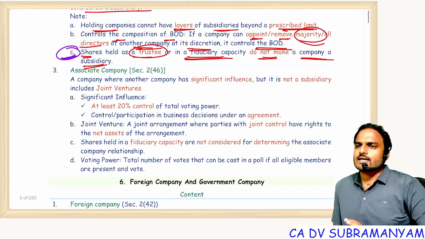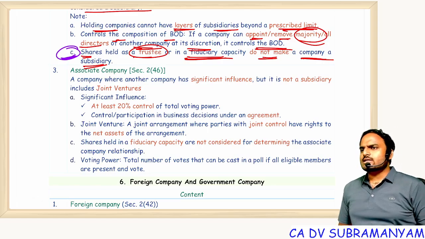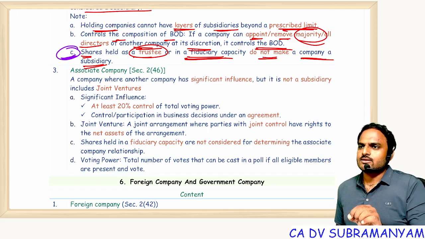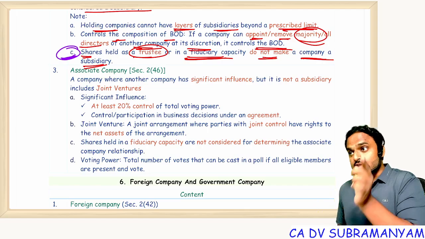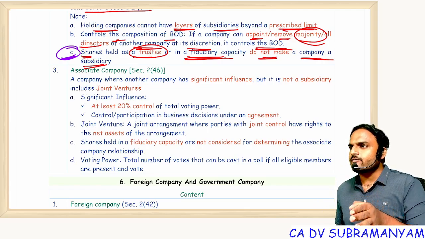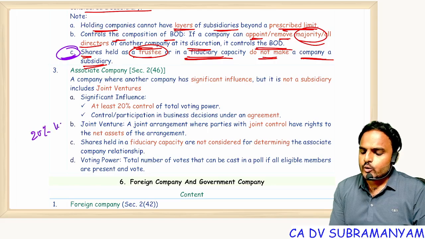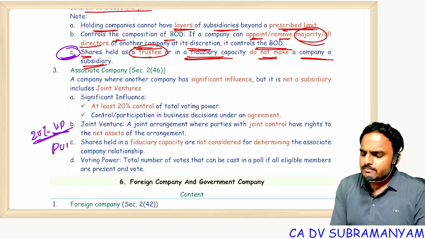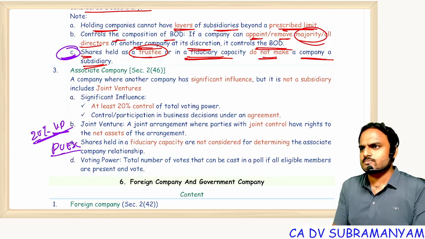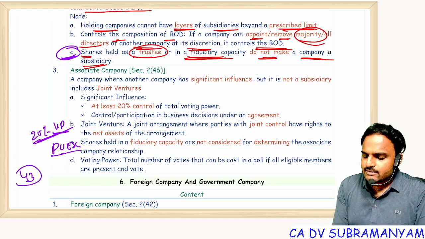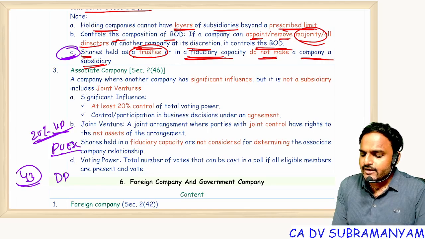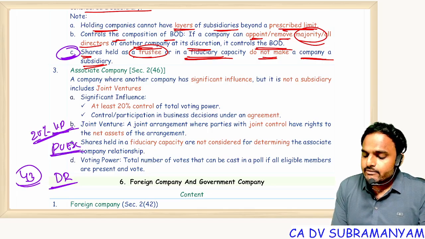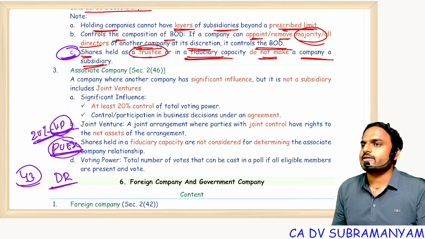Next, associate company. Very simple. Associate company is not a subsidiary, but in this company we are having an influence, not normal influence. We are having a significant influence. And what is the formula for significant influence? 20% of the voting power. See, for the time being I use voting power, or I will use paid up equity share capital. For the time being both are same. But once section 43 comes into the picture, equity shares with differential rights, once that concept comes into the picture, then voting power and paid up equity share capital are not same, both are different.